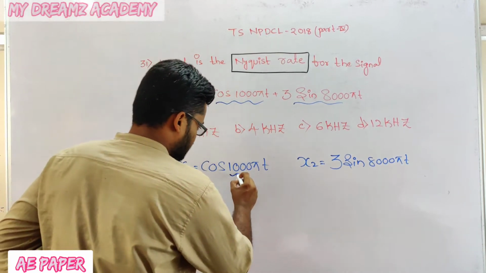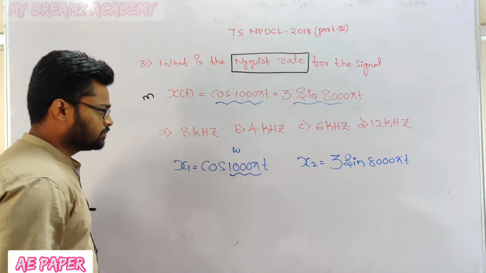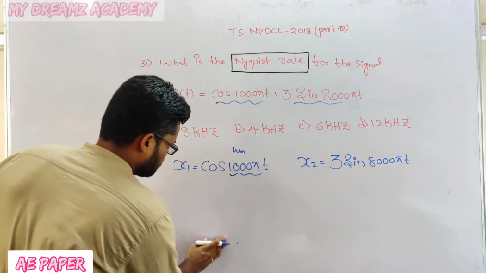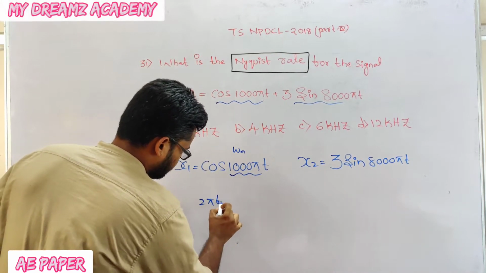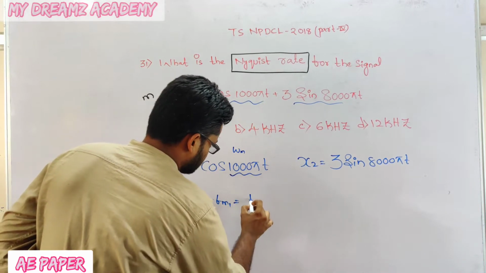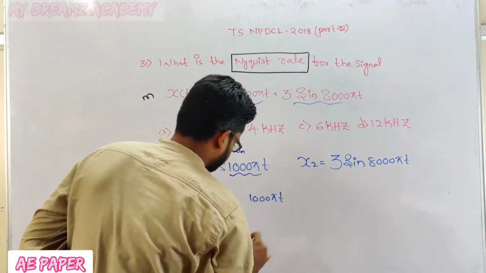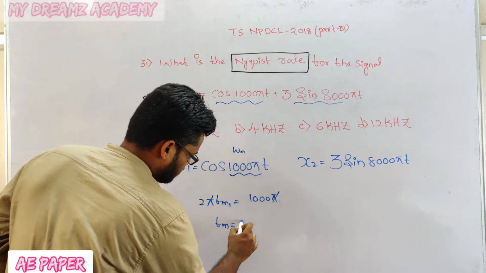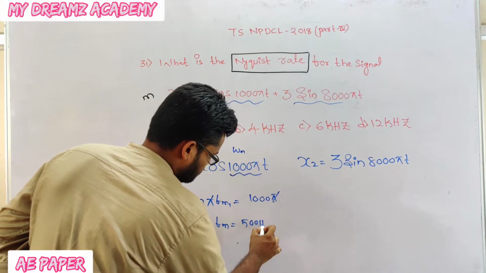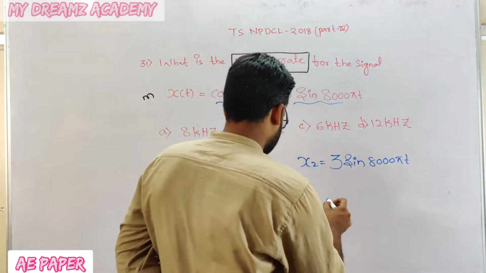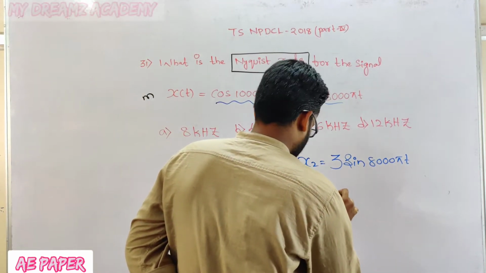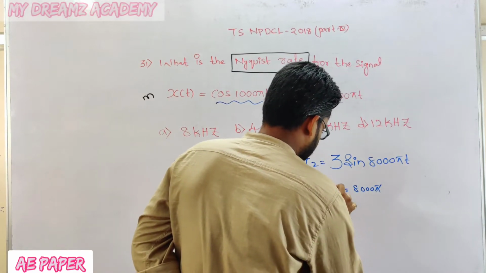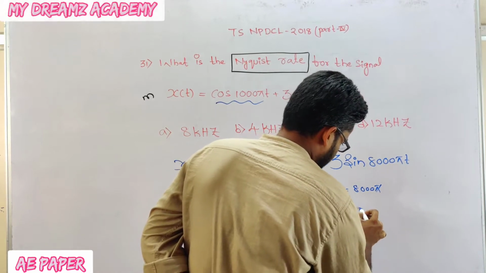Now I would like to calculate the frequency of these. How to calculate frequency? This is omega. So 2 pi fm1 is equal to 1000 pi. Pi will get cancelled, so fm1 is equal to 500 hertz. Similarly, for this one, 2 pi fm2 is equal to 8000 pi. Pi will get cancelled. fm2 is equal to 4000.